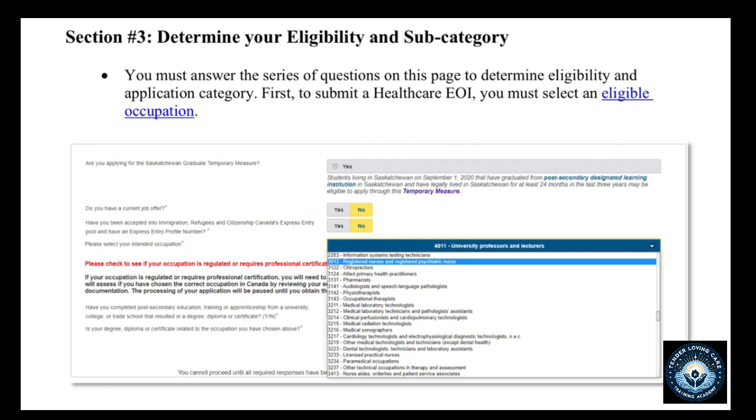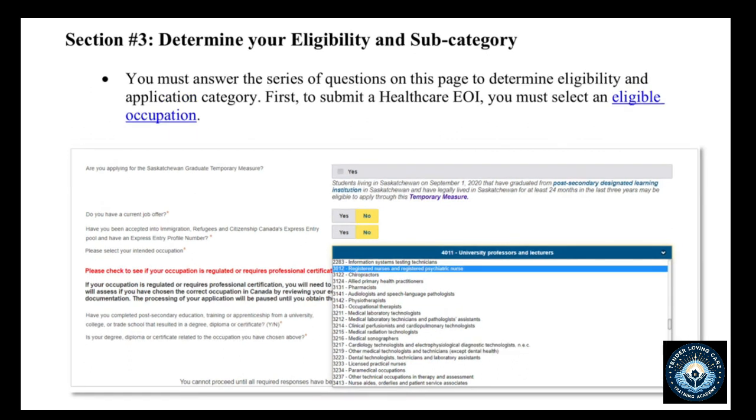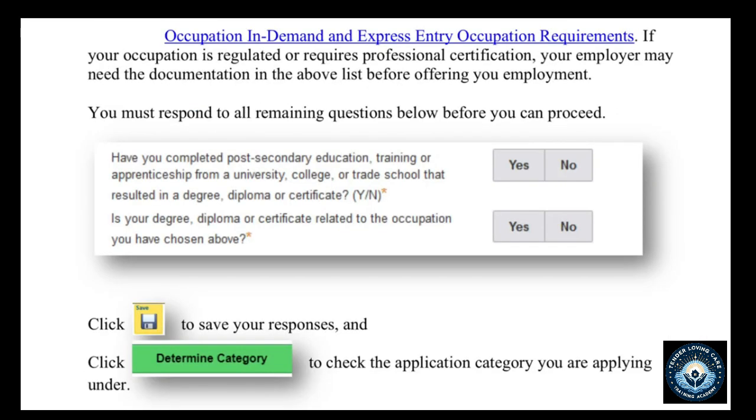But first, to submit a healthcare EOI, you must submit an eligible occupation, which we had initially gone through before this section. So if you are a chiropractor, or an occupational therapist, whatever your occupation is, if you are a carer, that is a healthcare aide, and the likes, please endeavor to click the right NOC occupation, and then it's going to bring you on here.